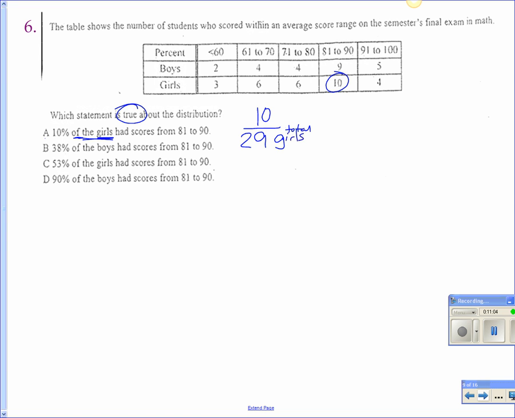So does it match answer choice A? Do you get 10%? Nope. So you can mark out A. We don't get 10%. Okay.